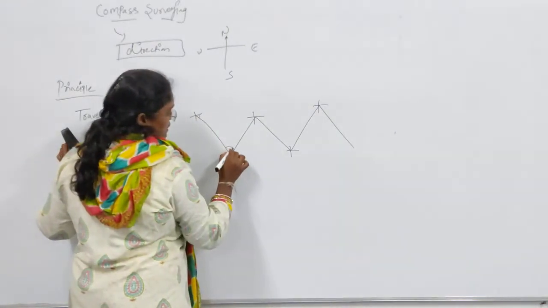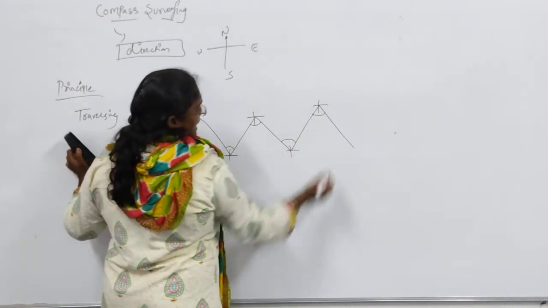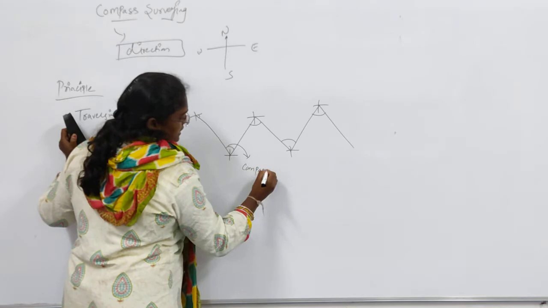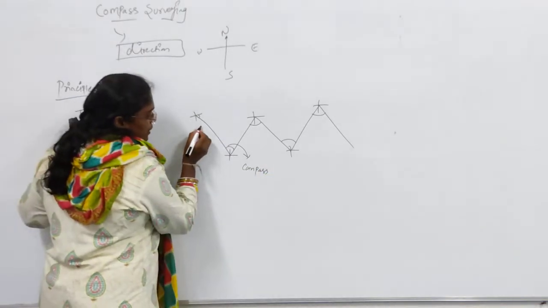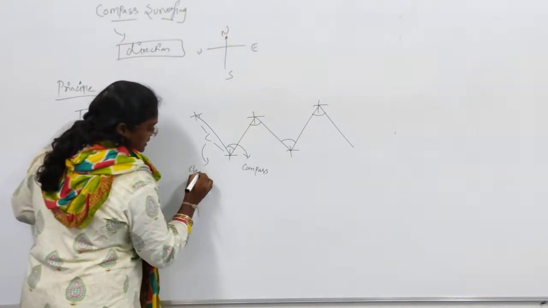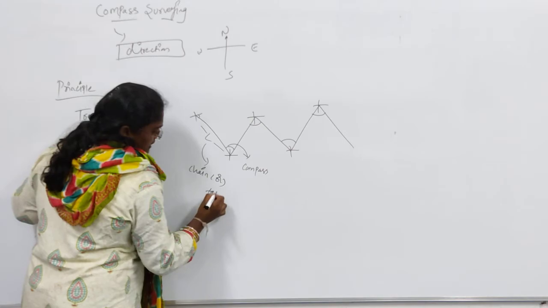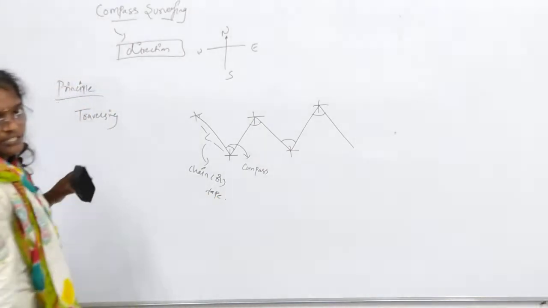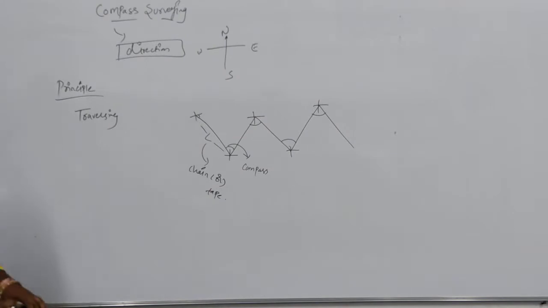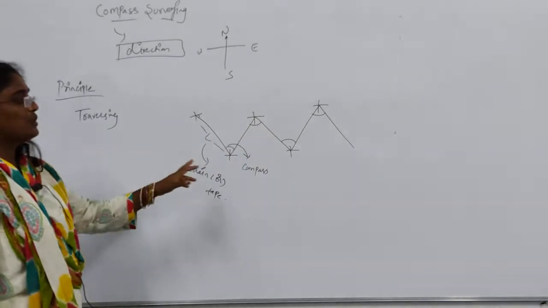The angle of these lines will be calculated by using the compass, and the length of each line will be measured by using the chain or tape. So what we are telling here is the series of connecting lines.